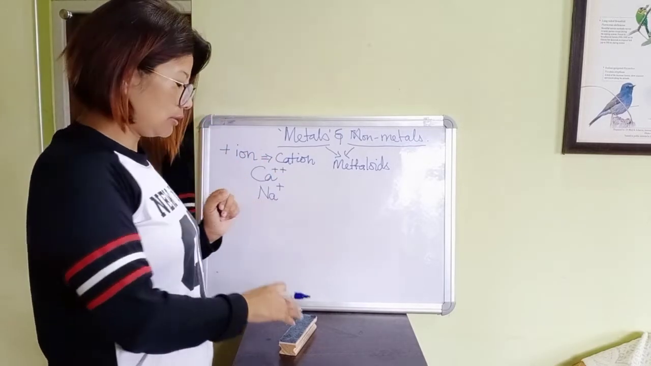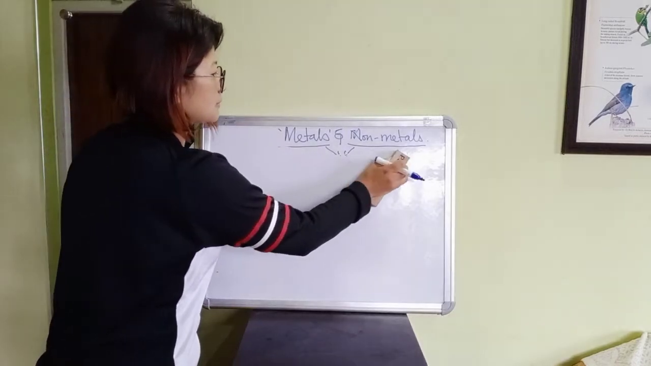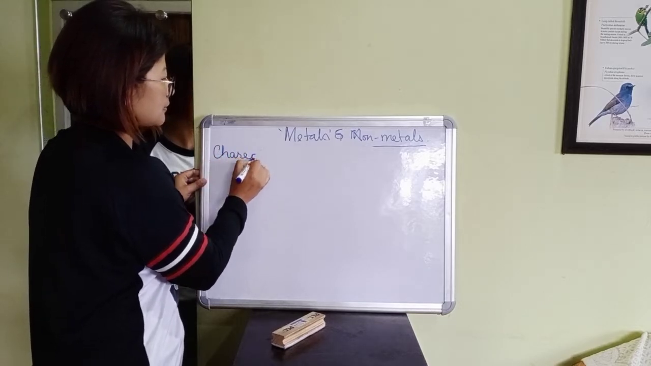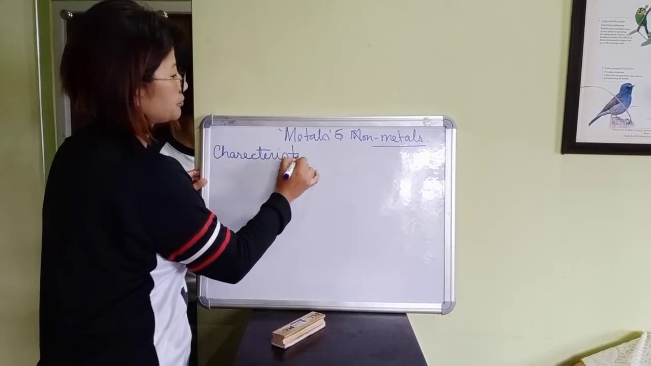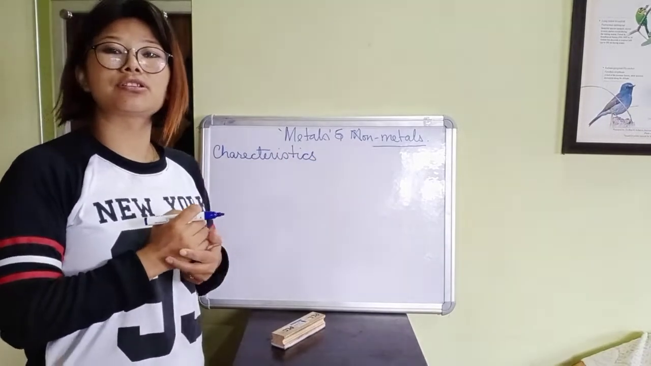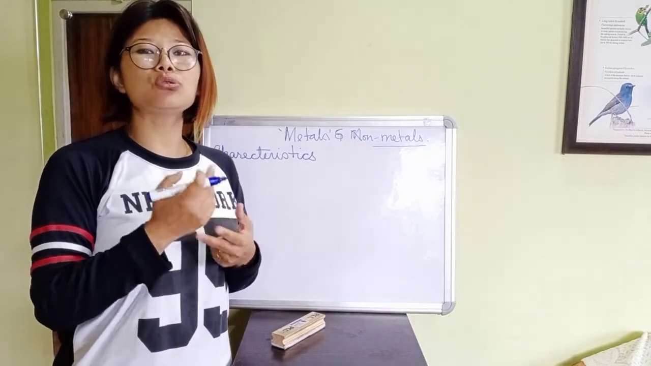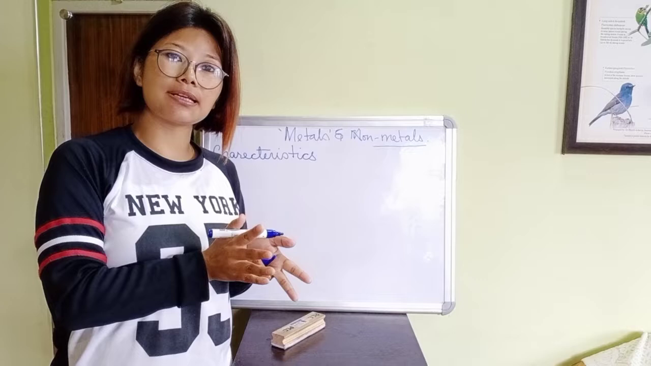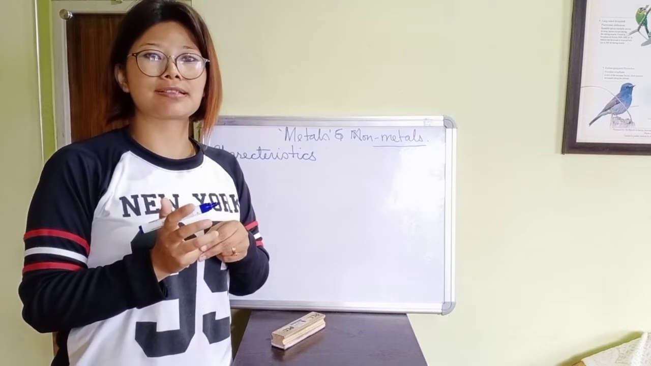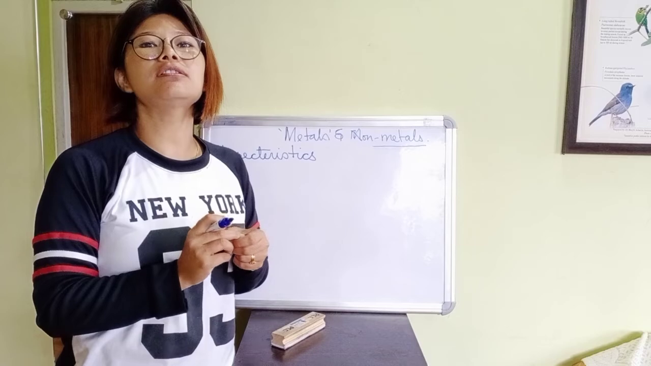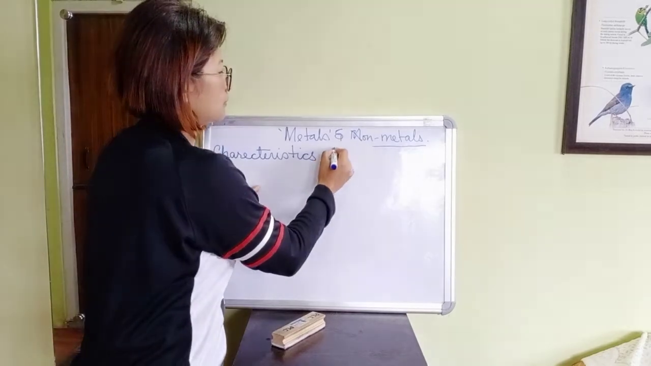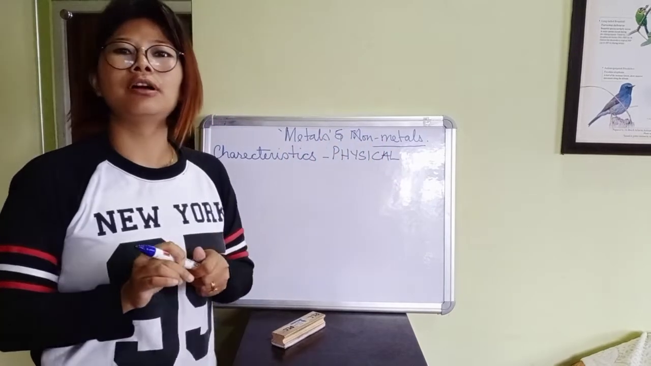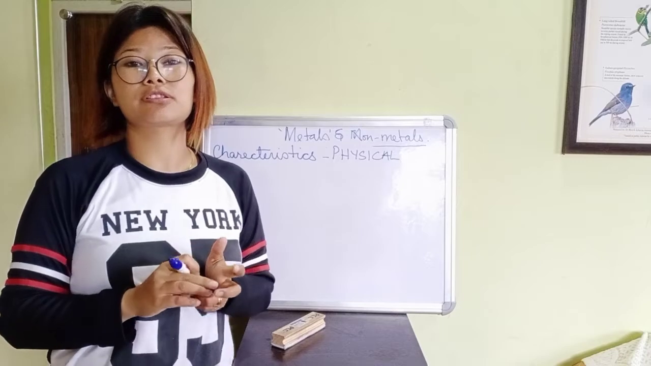Alright, and then we'll be doing the characteristics of metals. Now I told you yesterday that there are two characteristics. One is physical characteristics and another one is chemical characteristics. Now we'll be doing the physical characteristics of metal.